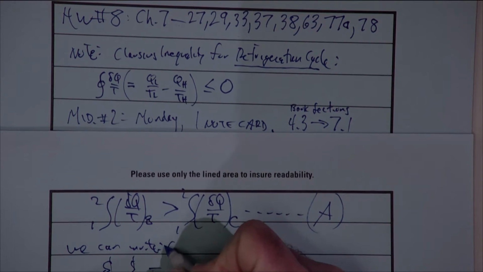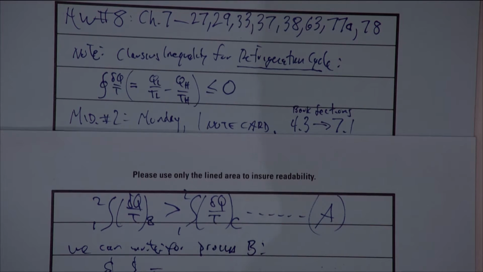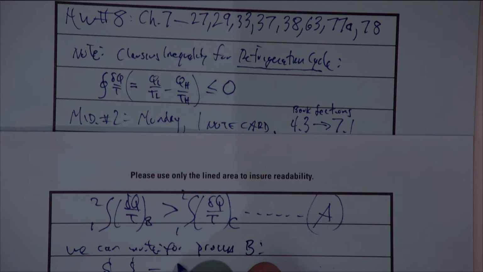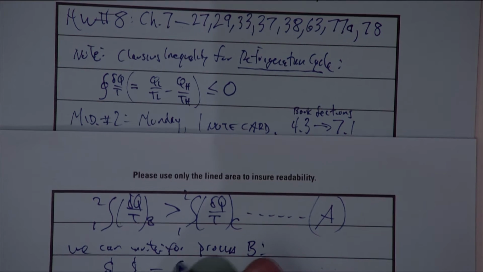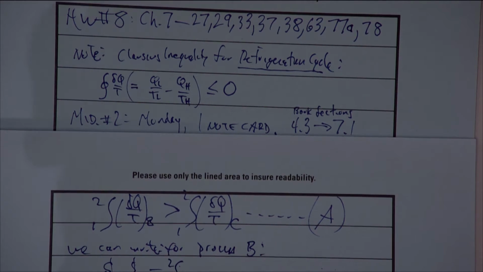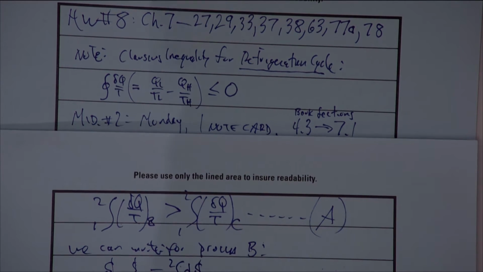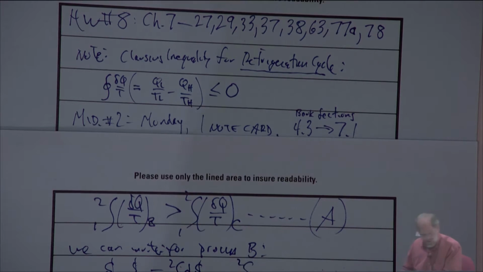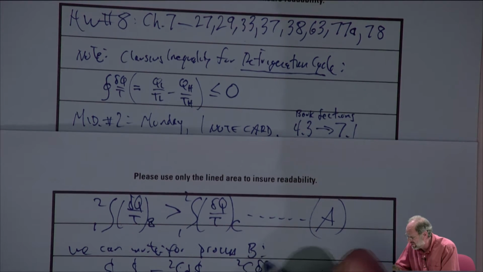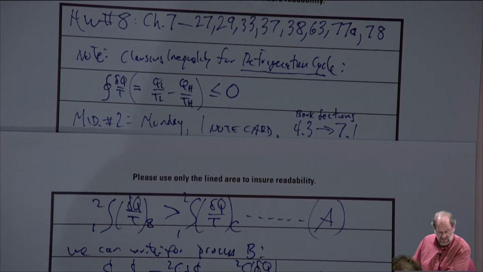We can write for process B, remember, process B is one of these internally reversible processes, so this is going to equal the entropy change along process B, or we can also say that it's equal to the integral of delta Q over T as we follow process B.